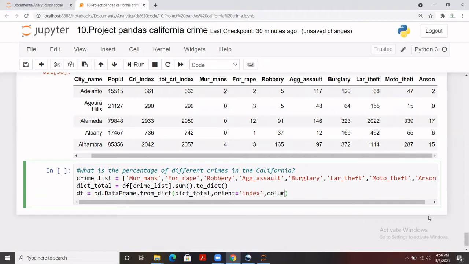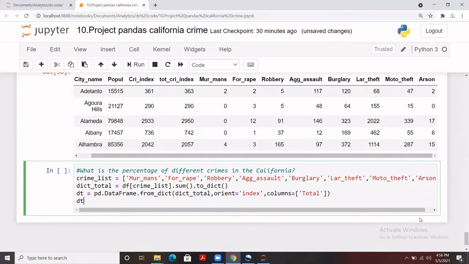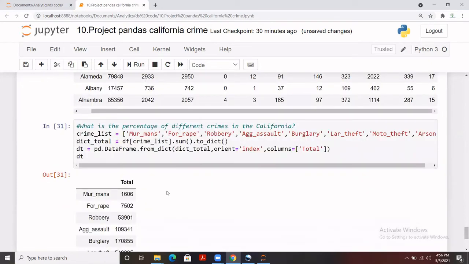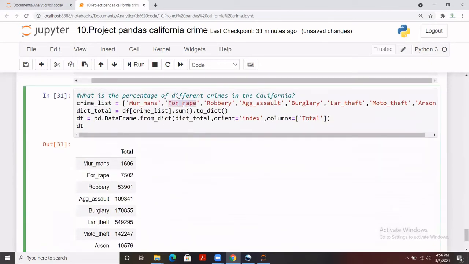And the column I just need to create here with that. The name of the column I'm giving, let's say total, right? So let me call dt. So this is how the totals I have calculated. Here I have created different crimes, then calculated the sum and converted those into a dictionary, and from that value I have created a data frame, and I have oriented that value as an index, the name of the different crimes as an index, and the new column I have generated with the values, the sum that I have calculated, and the name of the column is total.